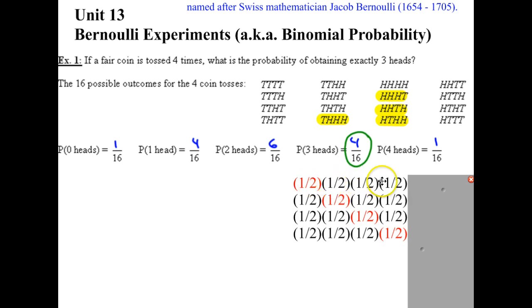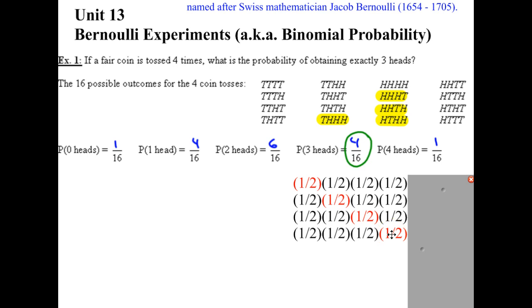So let's consider this. These are the 4 flips of a coin, or tosses. Each of the halves represents the probability. Well, this one represents the probability of getting a tail, because in each case I wanted 1 tail and 3 heads. 1 tail and 3 heads. 1 tail and 3 heads. 1 tail and 3 heads. The black ones are the heads, reds are the tail.